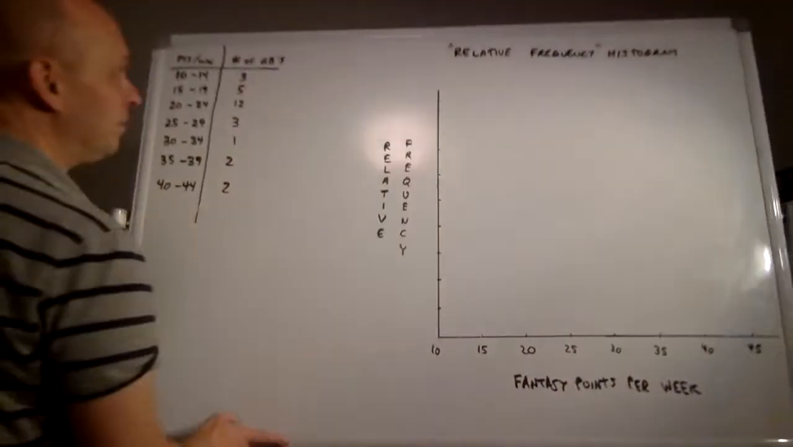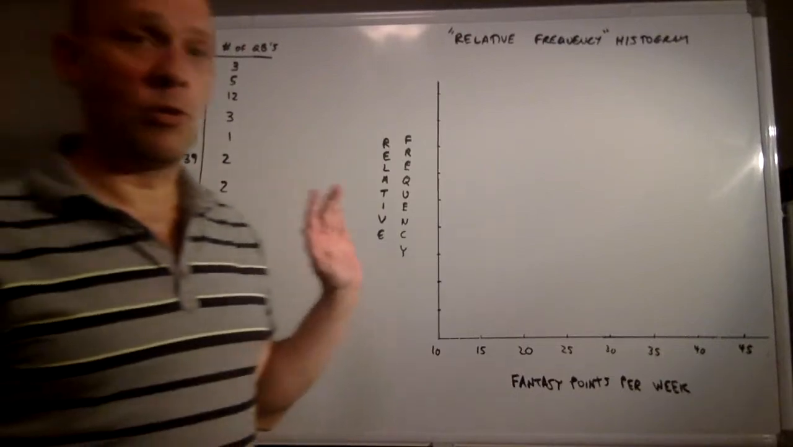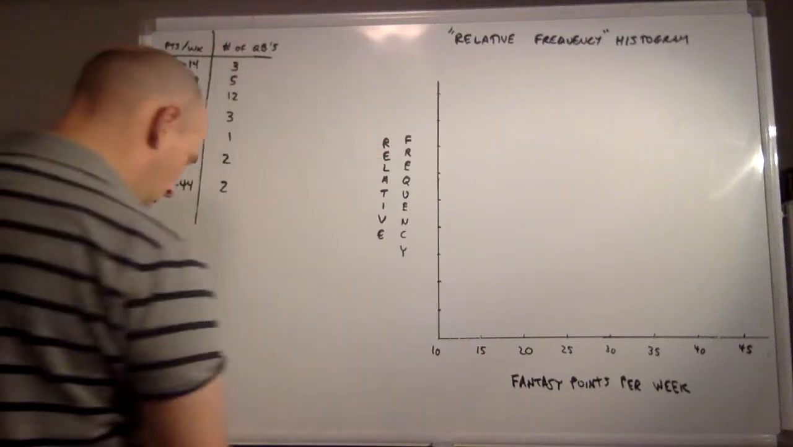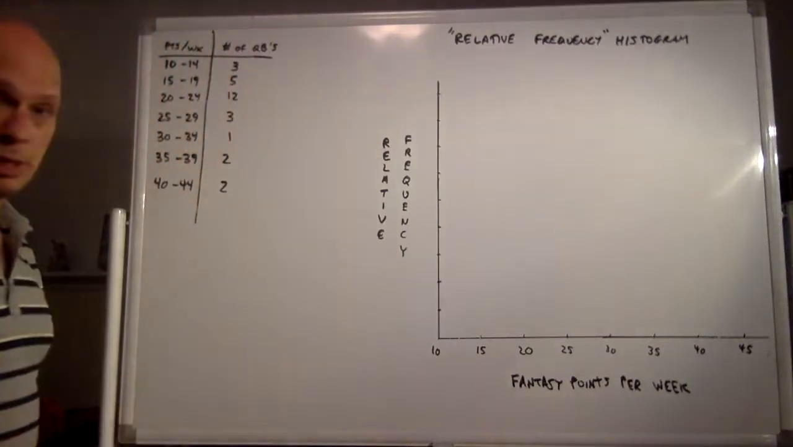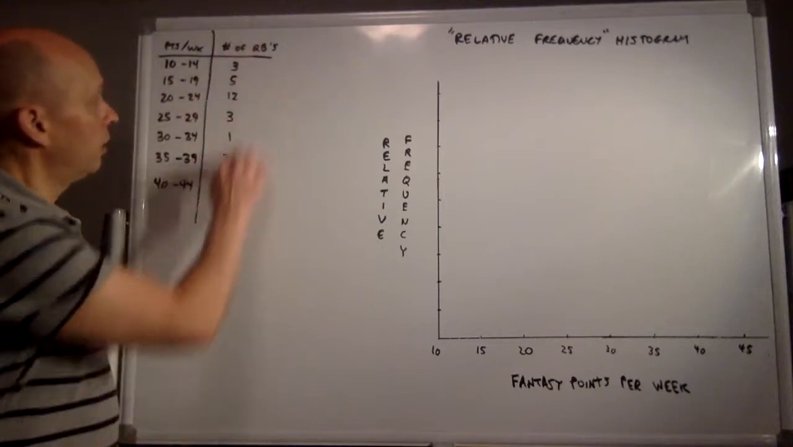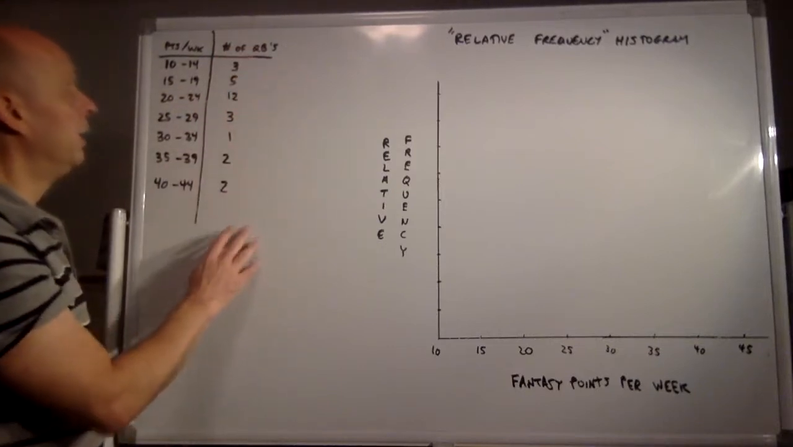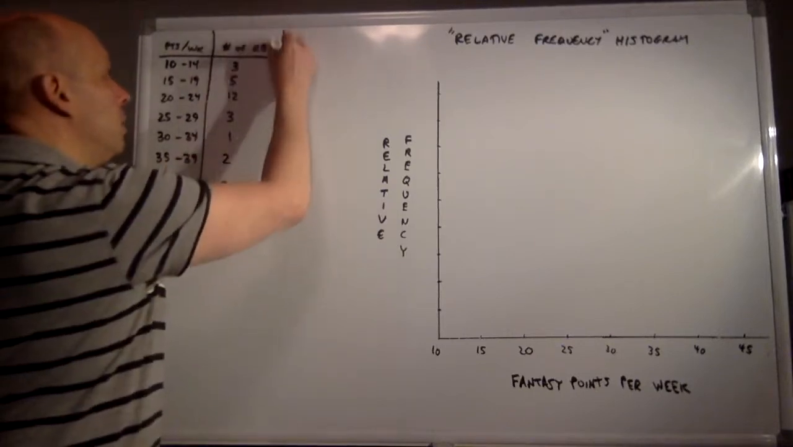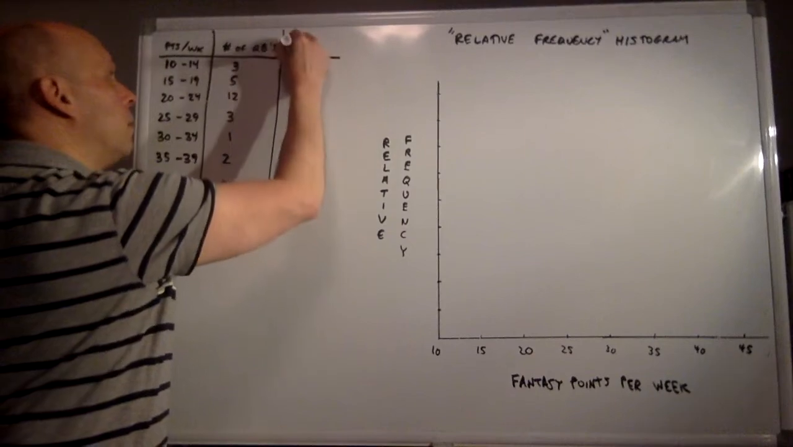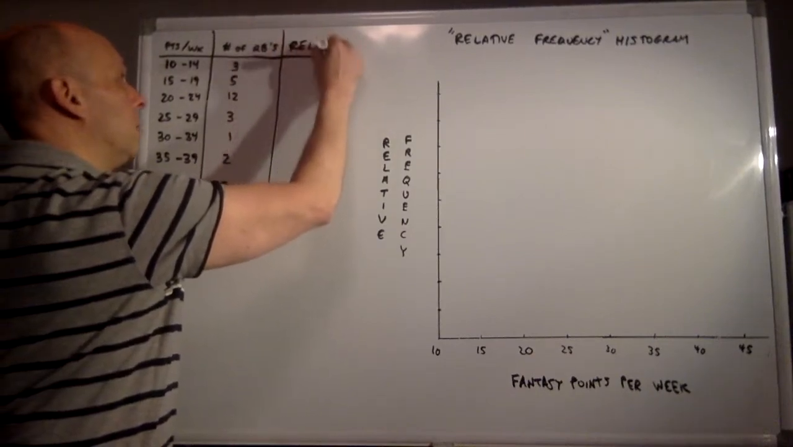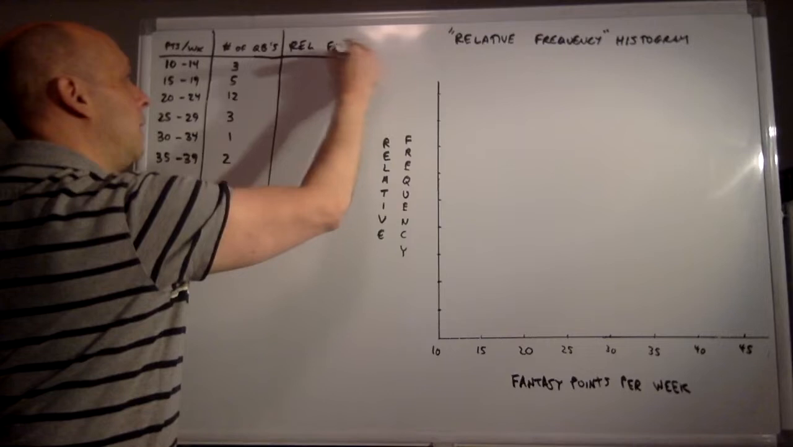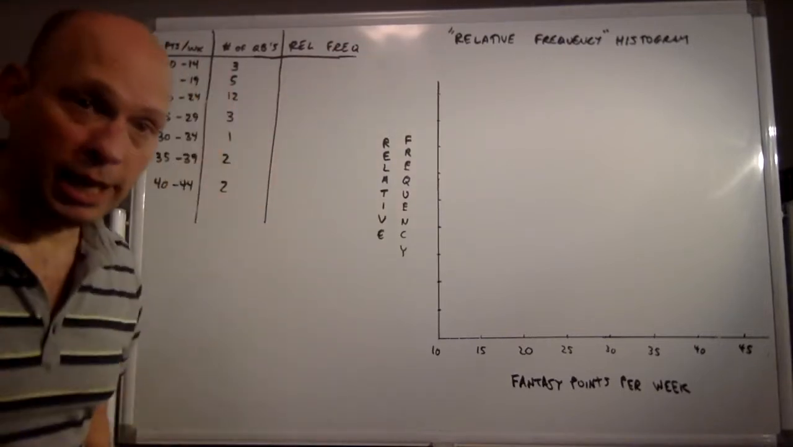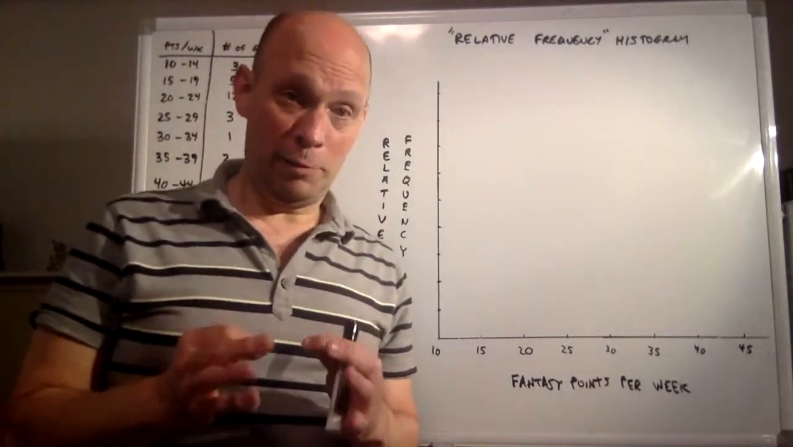Okay, what I really want to do is get what's known as a relative frequency histogram. So in order to get to this, I have to get relative frequencies. So these are the numbers in each class, 3, 5, 12, 3, 1, 2, 2, right? But this is frequency. How would I get relative frequency? Well, pretty simple actually. So the next column, I'm going to call it relative frequency. Remember, there are 28 total quarterbacks, right? So if I do 3 out of 28, that's going to give me the relative frequency, right?